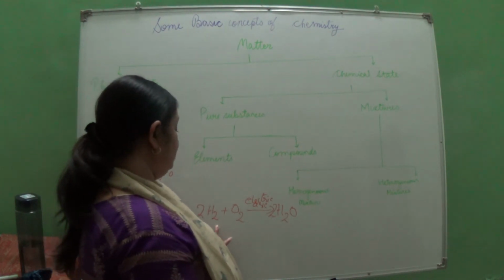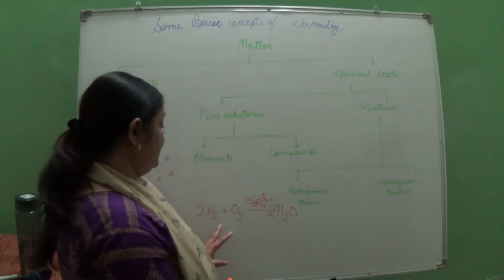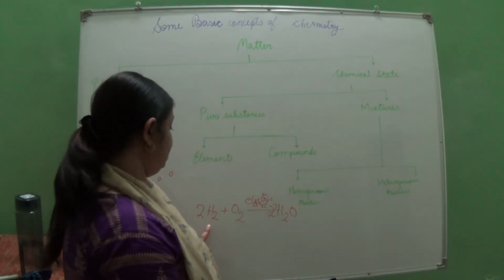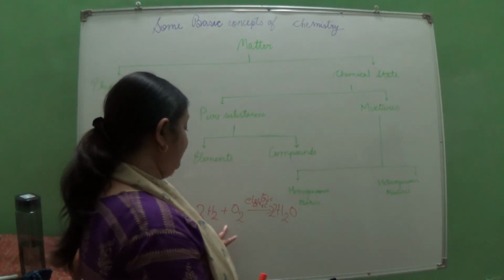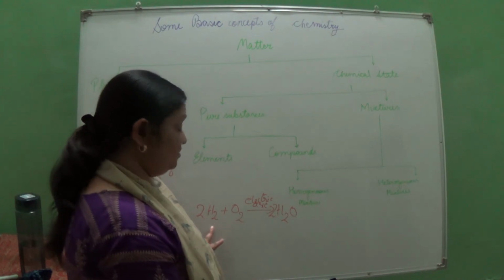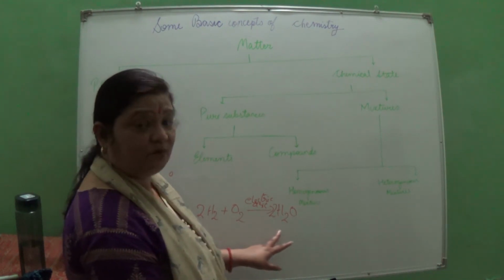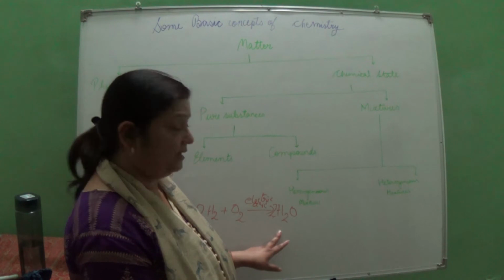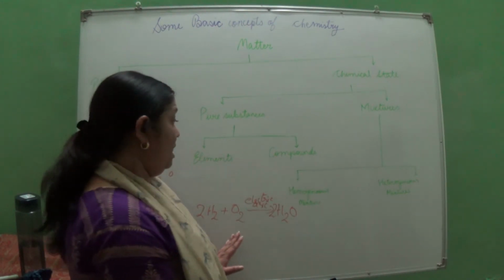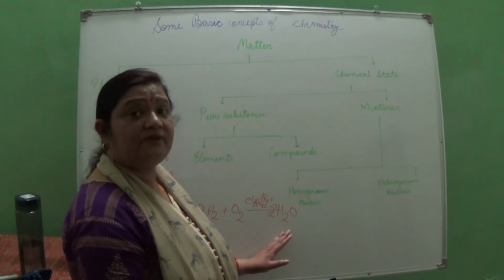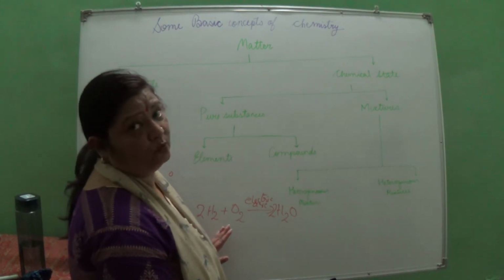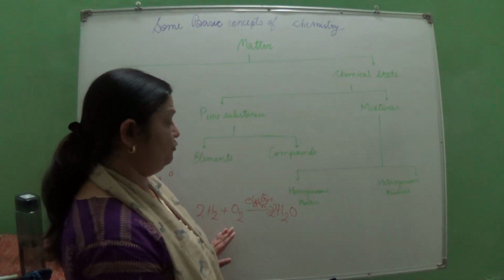Hydrogen and oxygen are both combustible gases. Actually, both support combustion, hydrogen also, oxygen also, but when it forms water, does it? It doesn't. So in compounds, the elements which react form a compound which has properties entirely different from those of the elemental form.